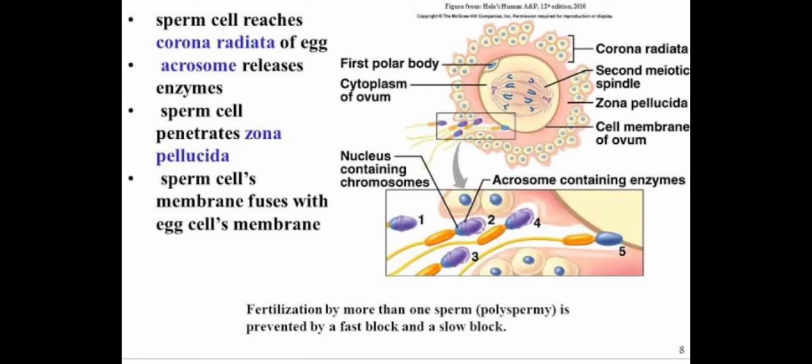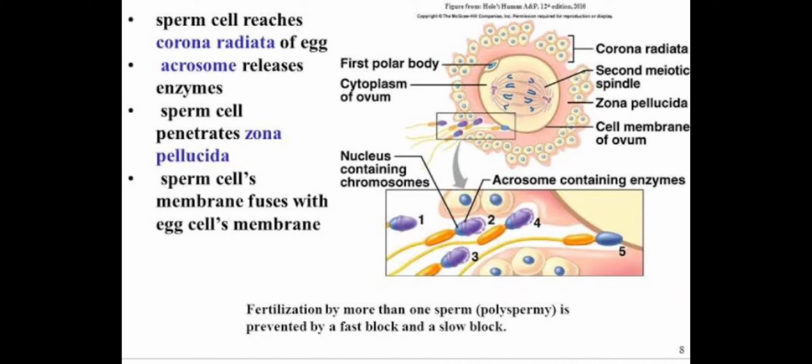Good morning. In today's session, we are going to learn about fertilization and implantation. Fertilization, you very well know, is a process where the male gamete, that is sperm, fuses with the female gamete, that is ovum, and the zygote is formed. This is a very vital step for sexually reproducing organisms.